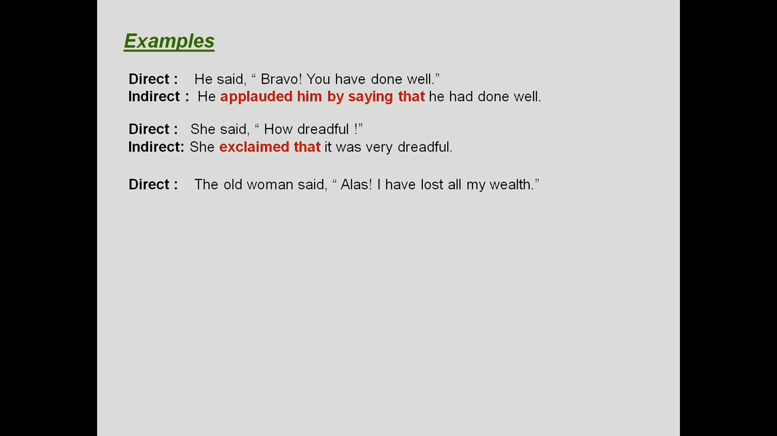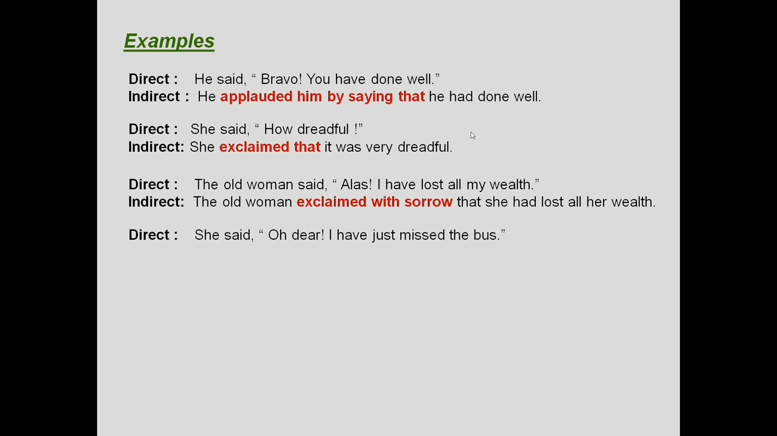The old woman said, "Alas, I have lost all my wealth." Now, alas is a feeling of sorrow, right? It evokes a feeling of sorrow. So the old woman exclaimed with sorrow that she had lost all her wealth. She said, "Oh dear, I've just missed the bus." Now, do you sense an element of regret in this sentence, that she just missed the bus? So here we will say she said with regret that she had just missed the bus.